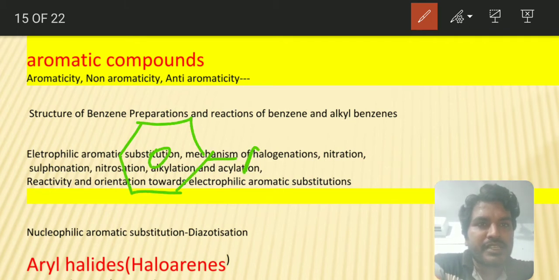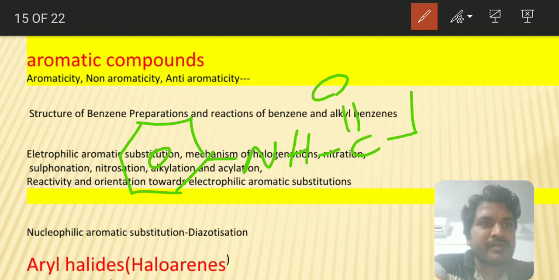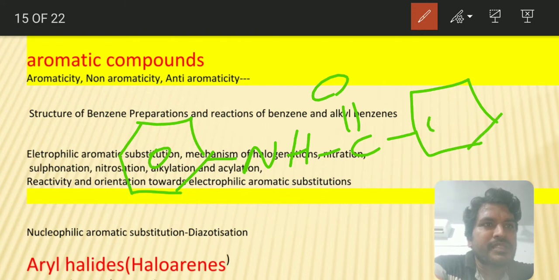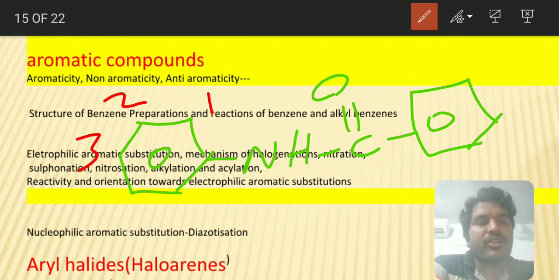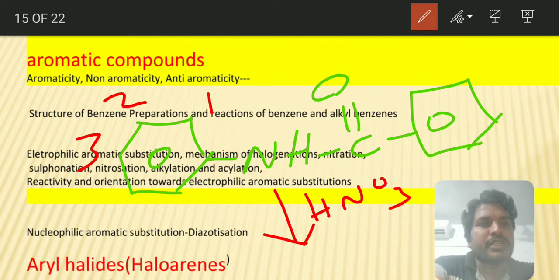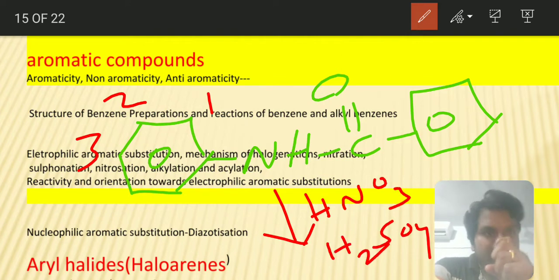There is a compound like this, and it is nitrated. When this compound is treated with HNO3 in the presence of H2SO4, nitration takes place.